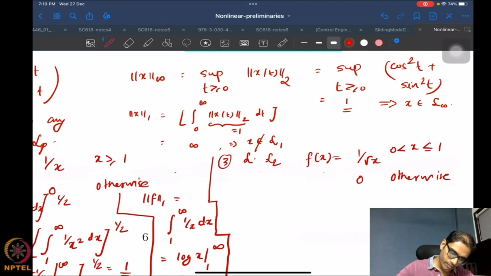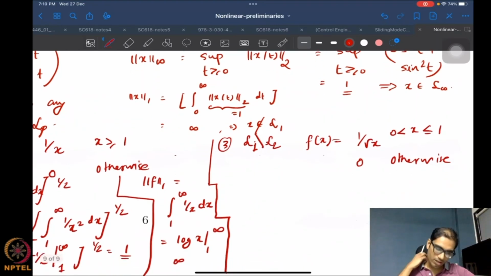Just a second, I'll fix this. L1 not in L2. Okay, so again, not difficult to evaluate, I guess, right? That this function is L1 not in L2.